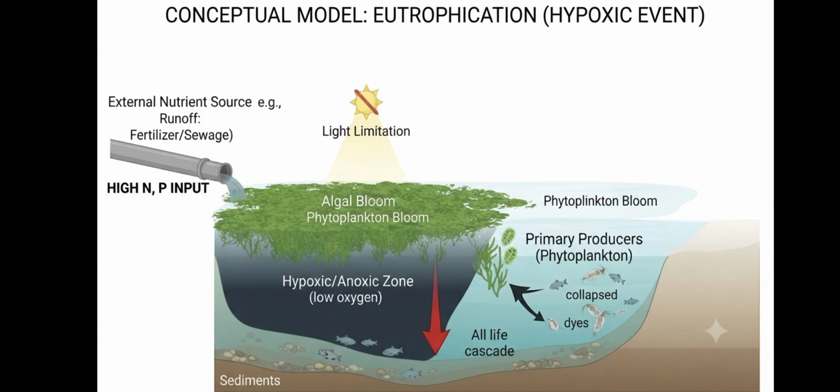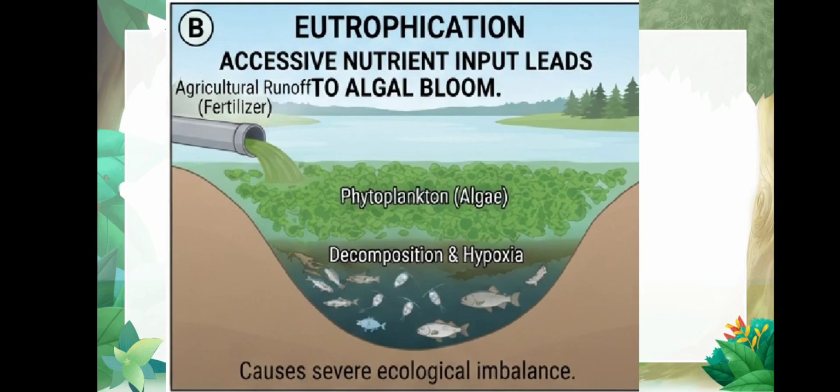Eutrophication, what is it? Eutrophication is the increase in external nutrient sources due to fertilizer runoff or sewage input into the water ecosystem, may it be a river or a pond ecosystem. Then it increases the algal bloom. This condition is not related to our question, isn't it?